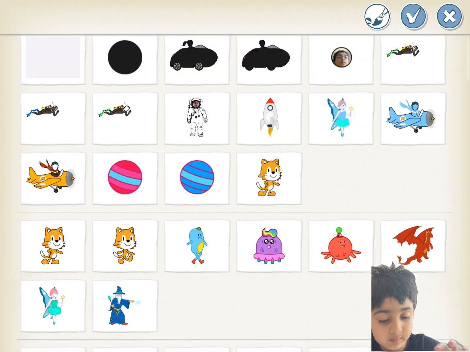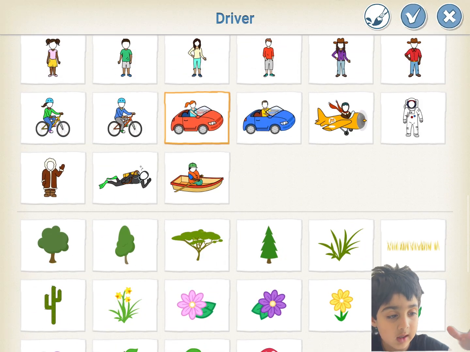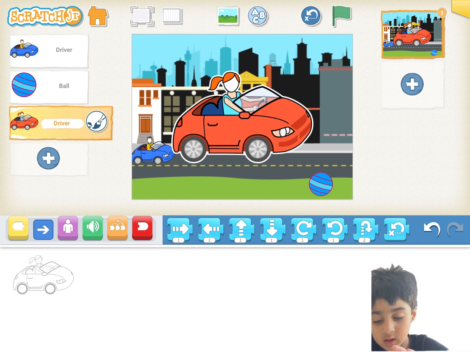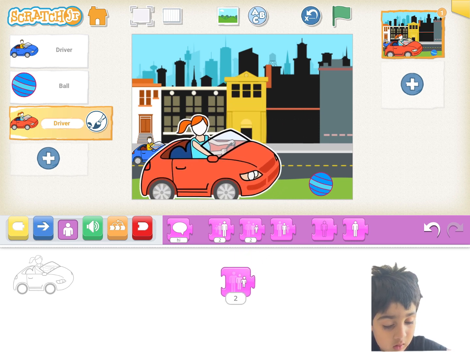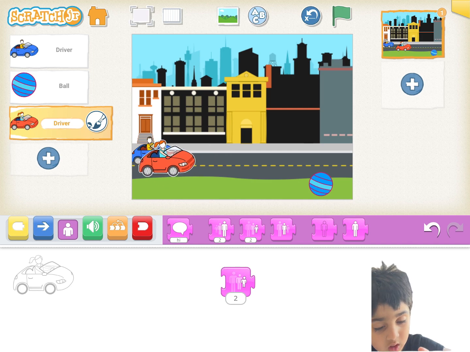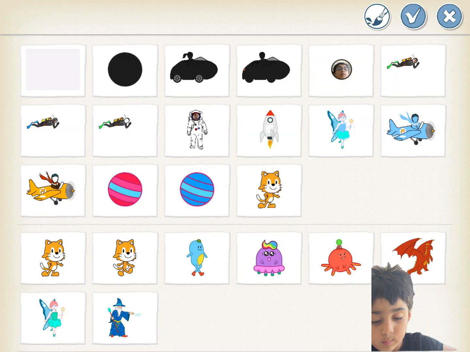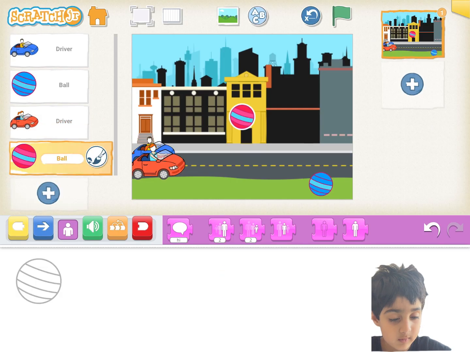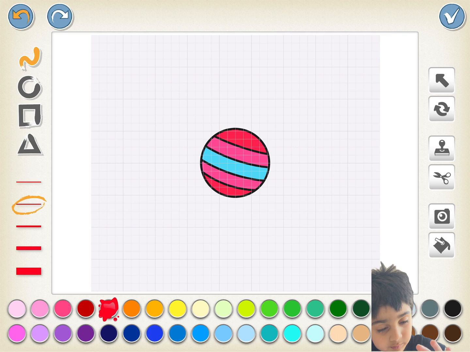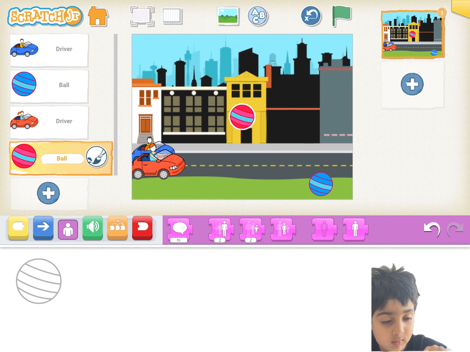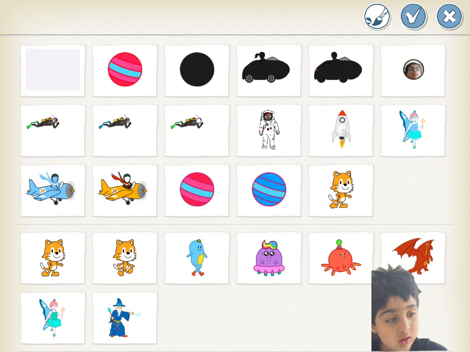And if we go to the red car, then we do it small. And do the red button.